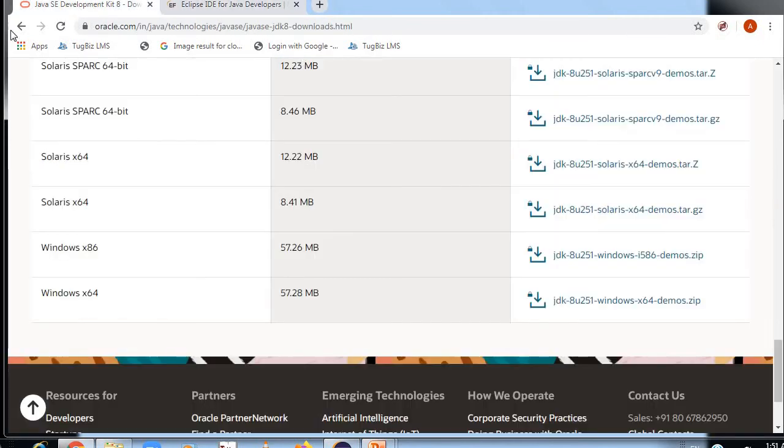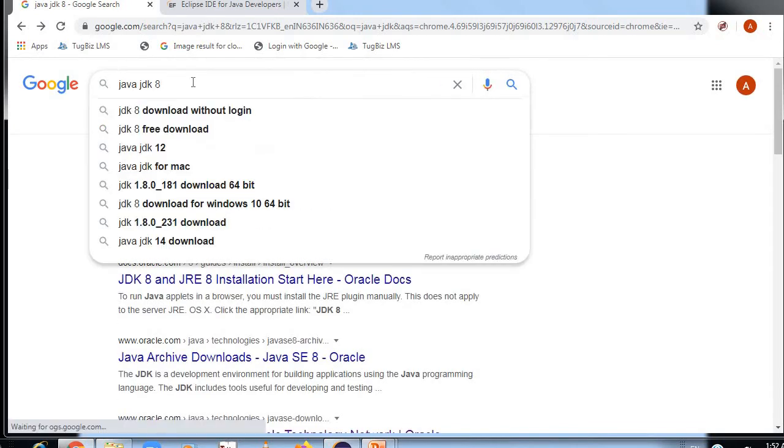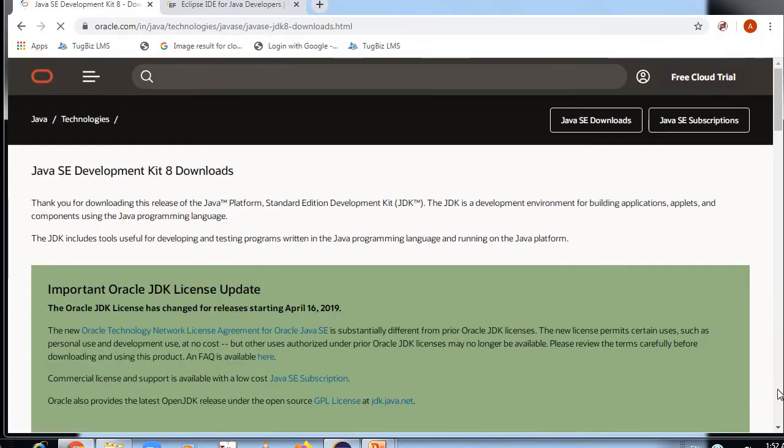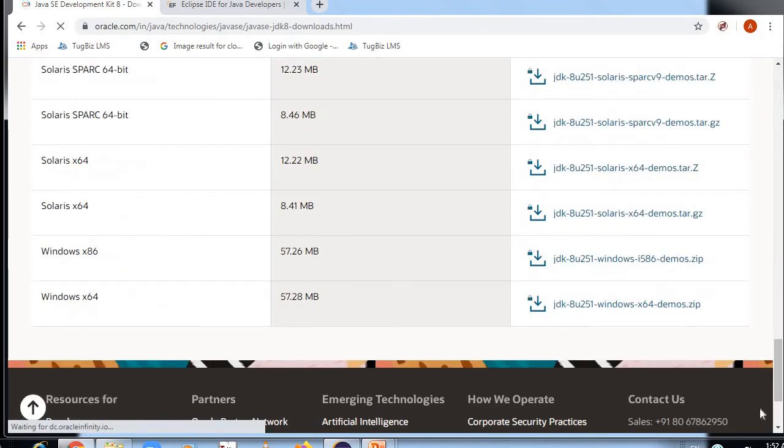First you need to go to Google and type Java JDK 8, and then from the official website of Java, go over here and scroll down. I am using Windows. If you have a 32-bit machine, you need to install Windows x86, and Windows x64 if you are using a 64-bit machine. So you have to click over here, a zip file will be there, and then you need to extract the zip file of JDK.